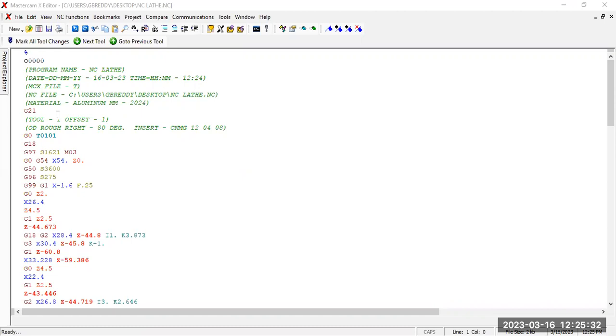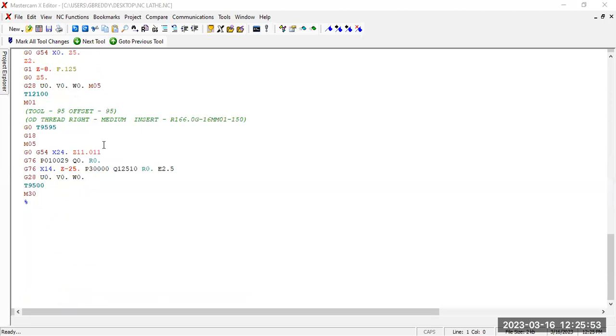If you run this NC code, beforehand you can see whether there is any collision with the tool or the workpiece. You can easily simulate and see the animation model, and the same thing can be implemented inside the CNC machine. That is the advantage of MasterCAM.